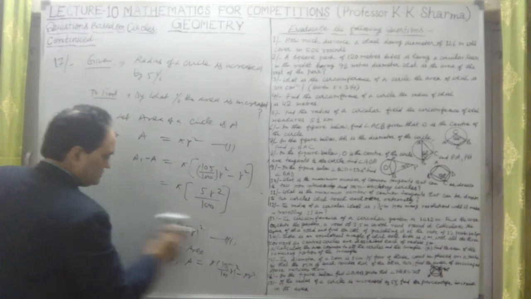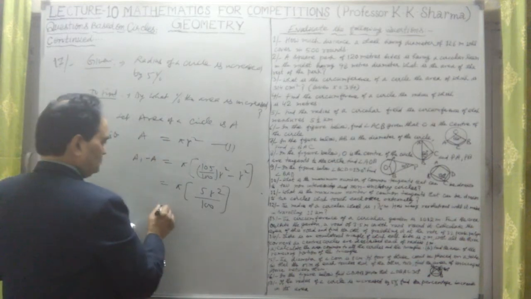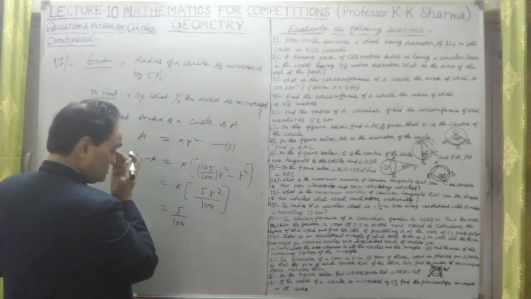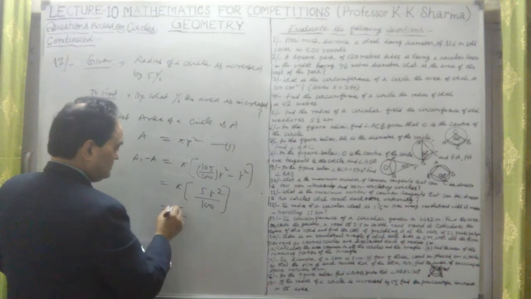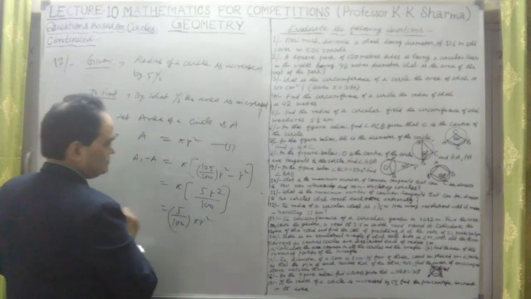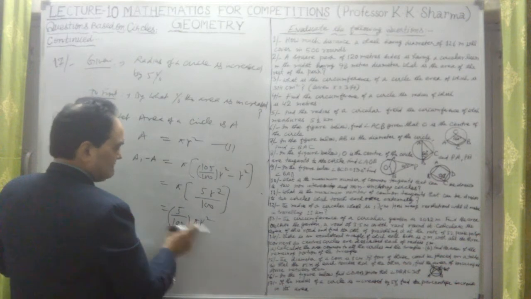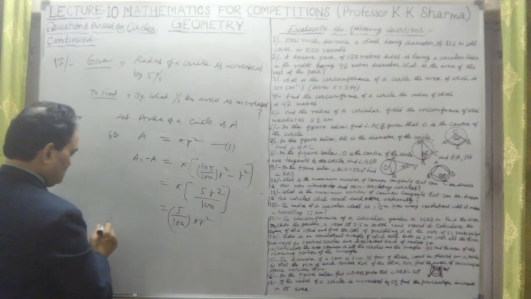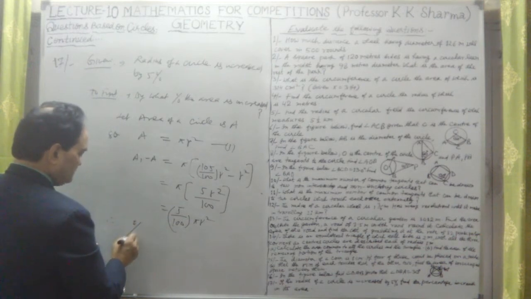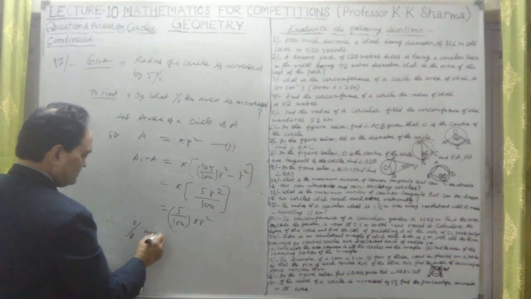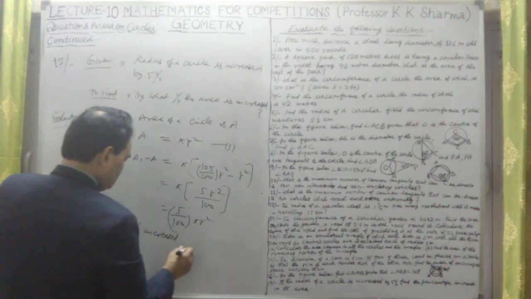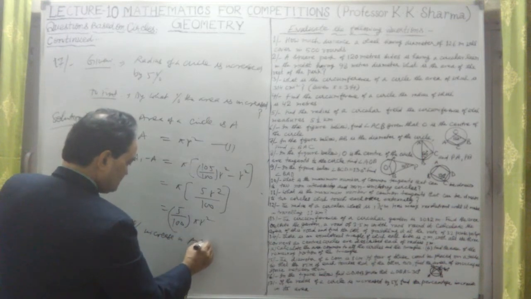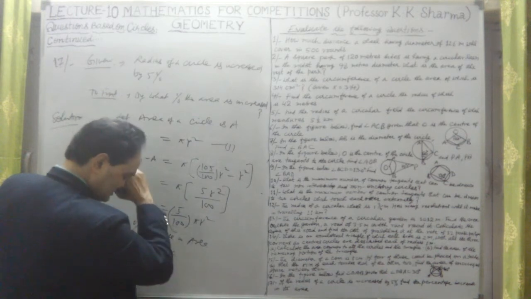Okay, so we can take pi R square common. This is 5 upon 100 into pi R square. Alright, so this is the increment in area. Therefore, the percentage increase in area is equal to how much?